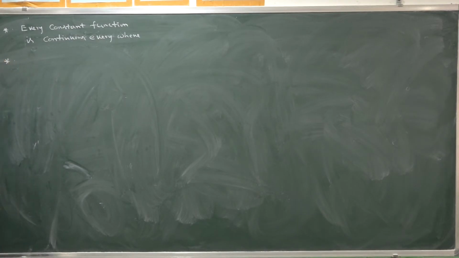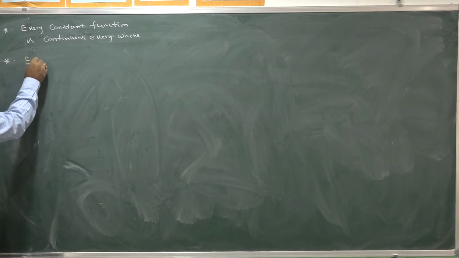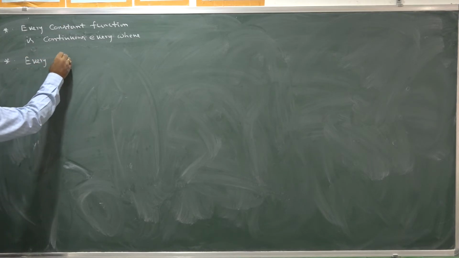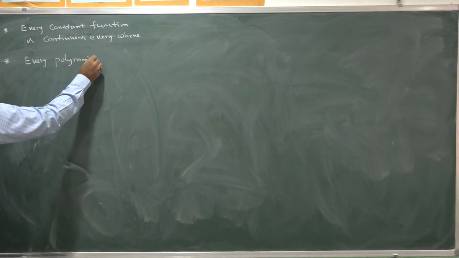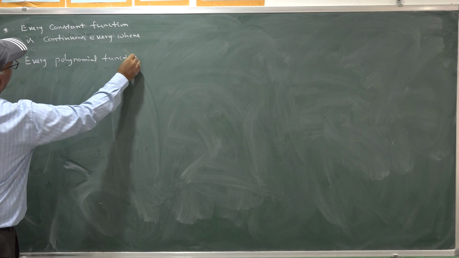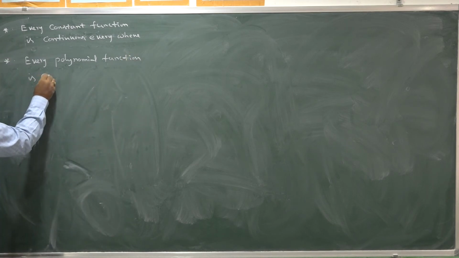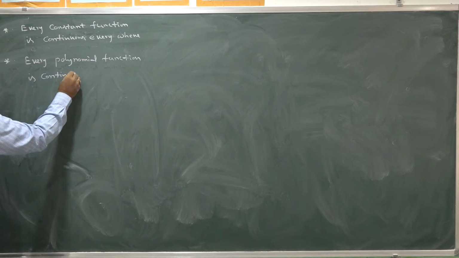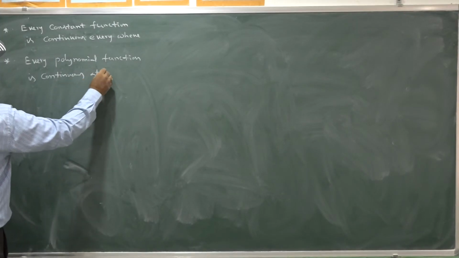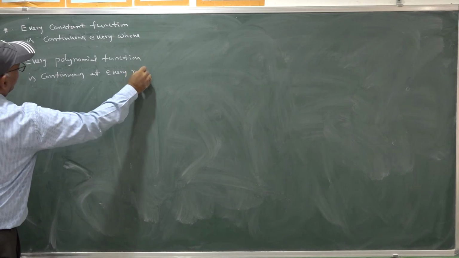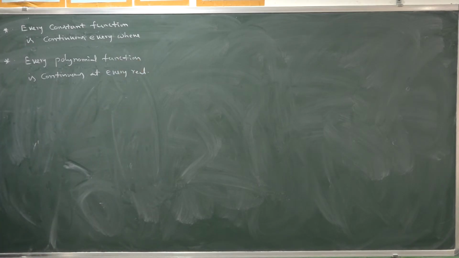Next, every polynomial function is continuous at every real. Every polynomial function is continuous at every real. Whatever may be the polynomial that you consider, once it is a polynomial function, that is clearly continuous at every real value.